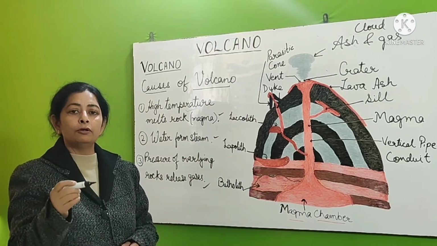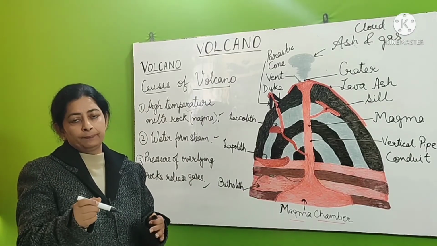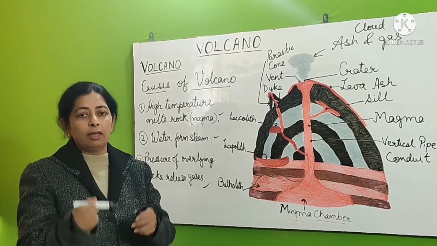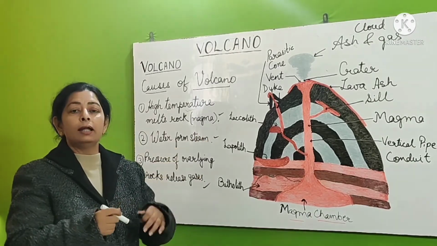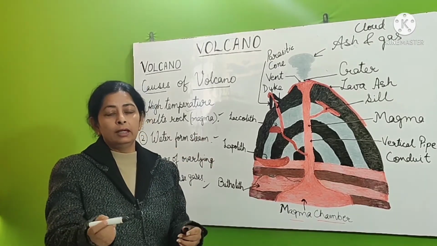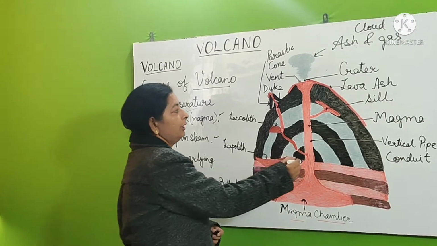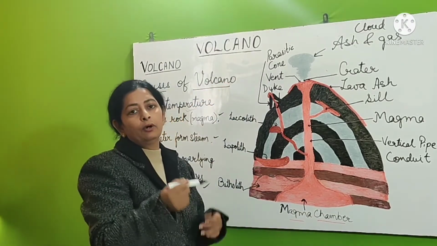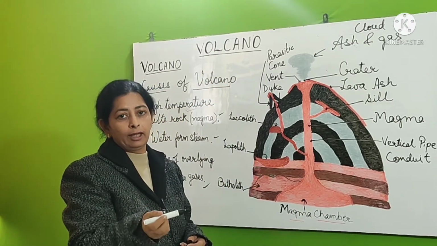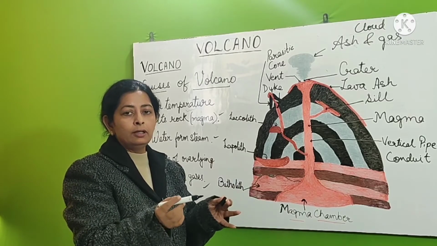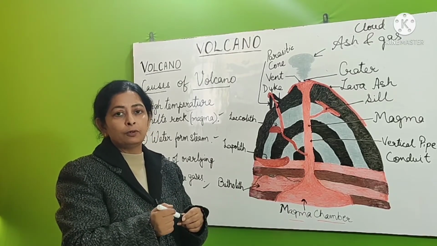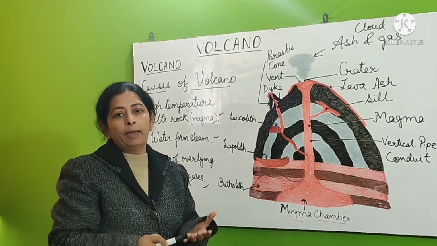Due to pressure of all these things, the gases, steam and magma suddenly explode. Now this sudden explosion is the volcano. So sudden explosion is a volcano and this explosion brings out magma.